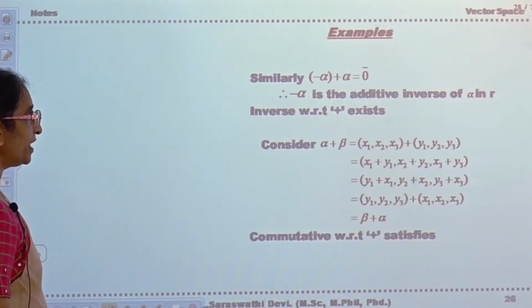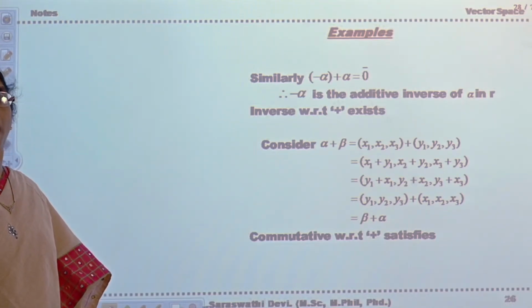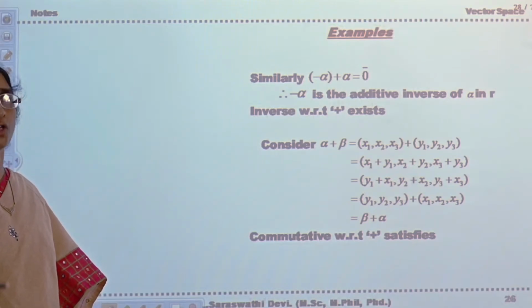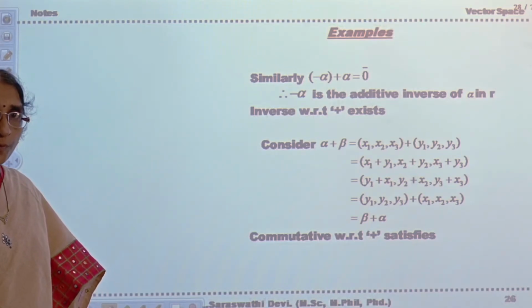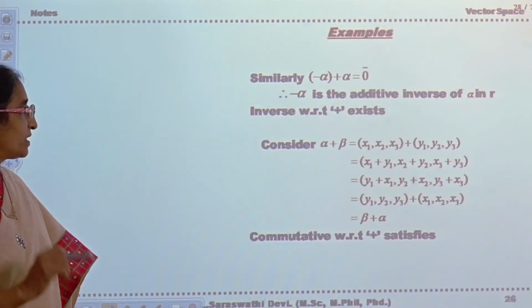Okay. Now you are able to say that additive inverse will exist, additive identity exists, associativity is satisfied, closure is satisfied. Still you have to prove commutativity is satisfied in order to say that V plus is abelian.